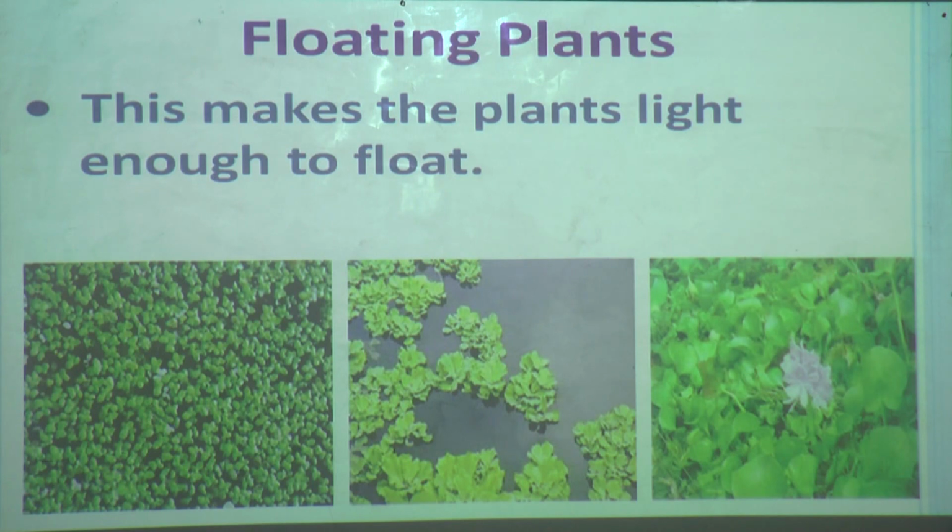The sponge-like body parts have empty spaces filled with air that make the plant light enough to float. They can float freely on the water. What are the examples I said? This is duckweed, water lettuce and water hyacinth.